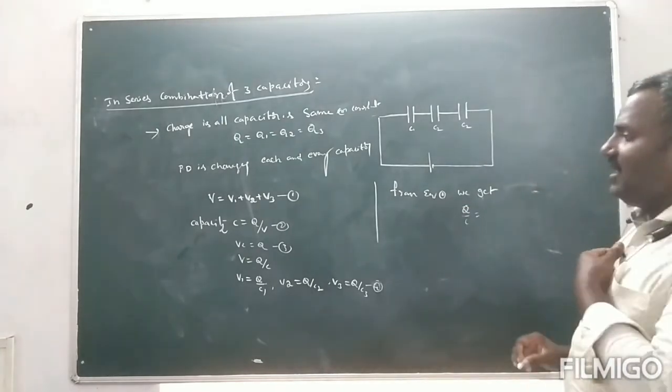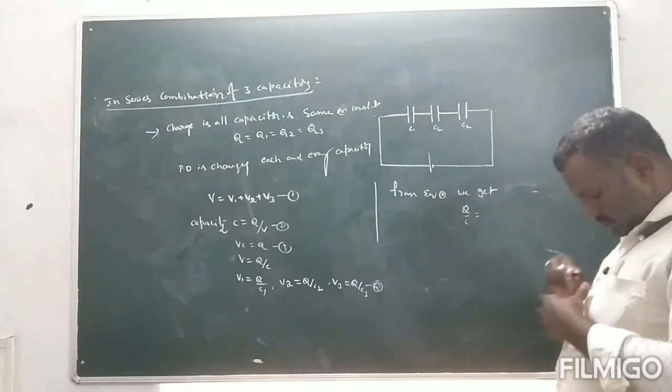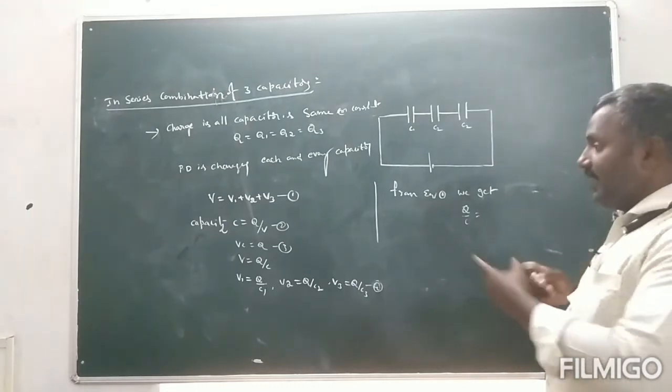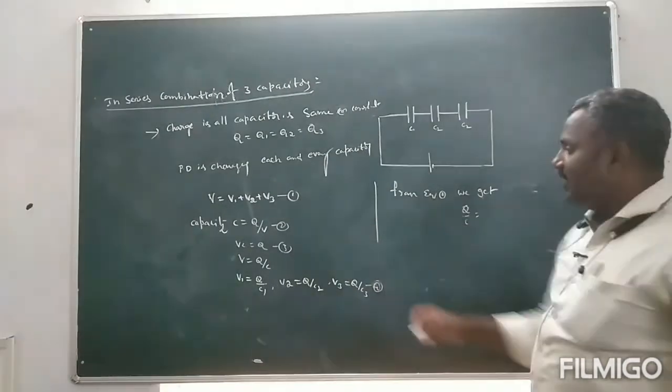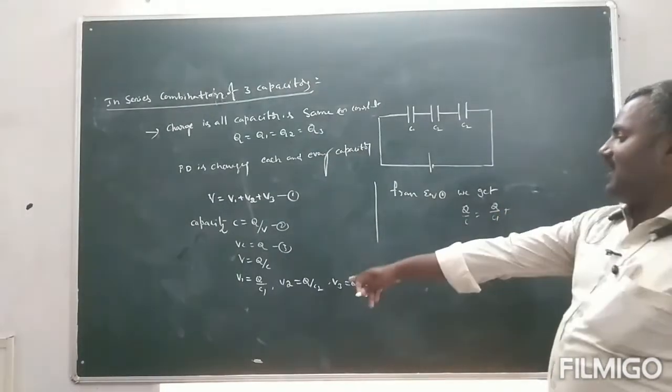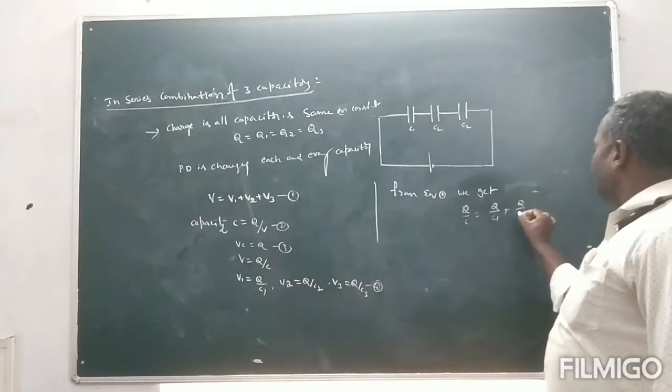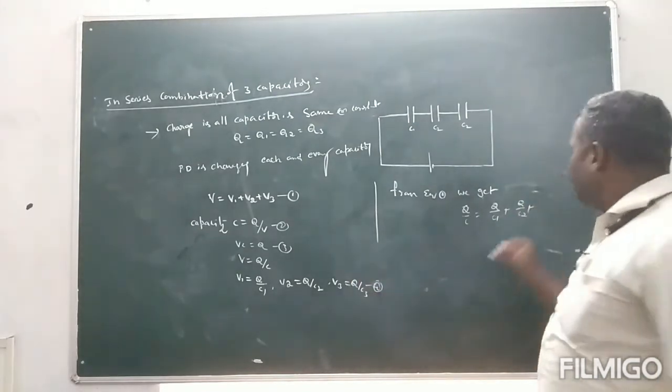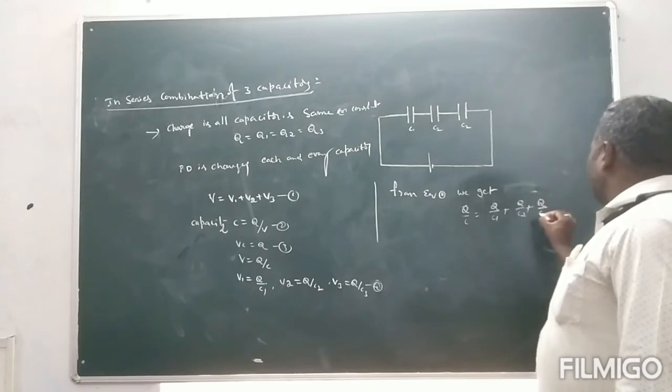And what is the value of V1? V1 is equal to Q by C1. The value of V2 is Q by C2, and the value of V3 is Q by C3.